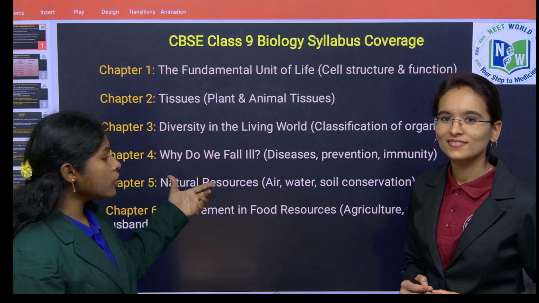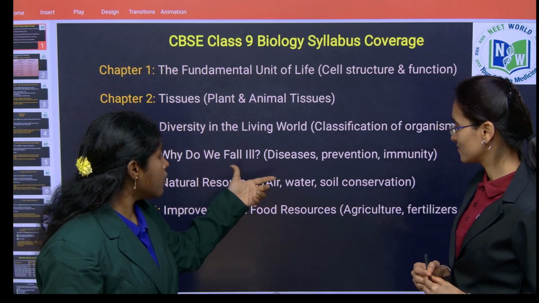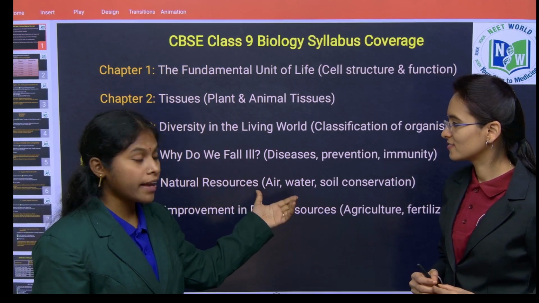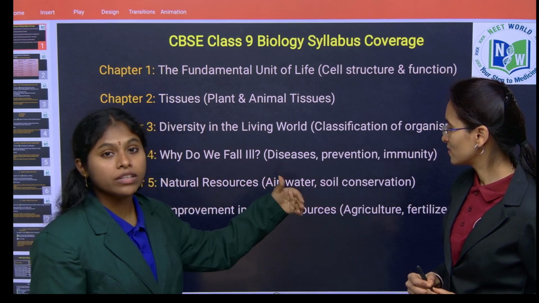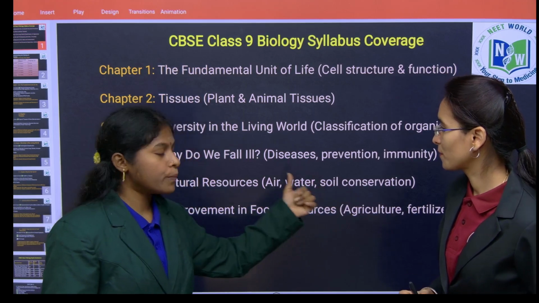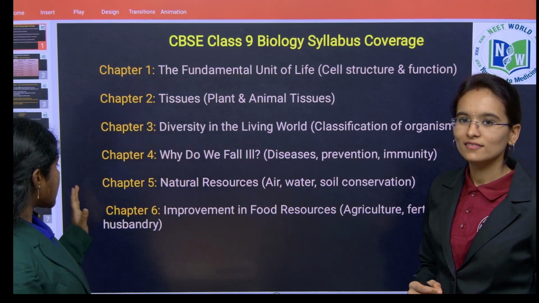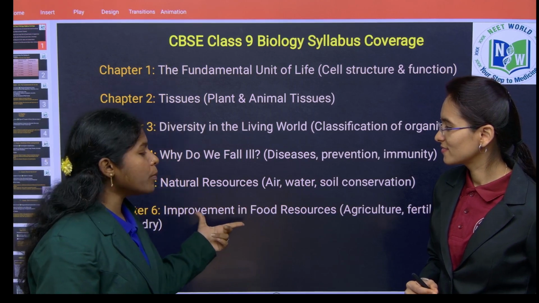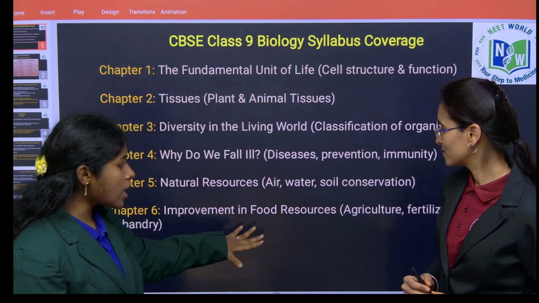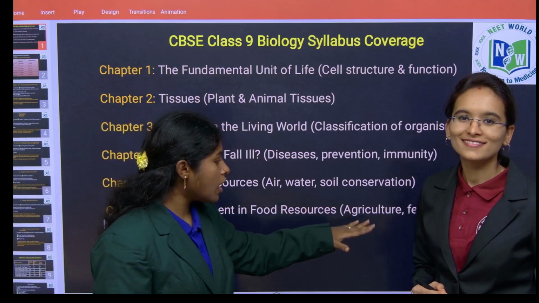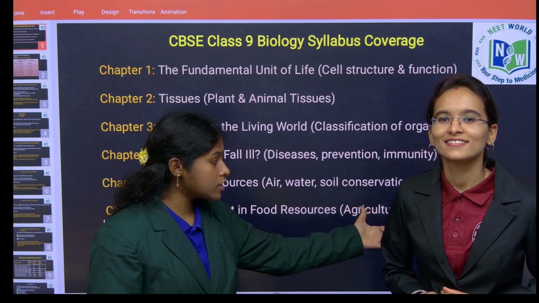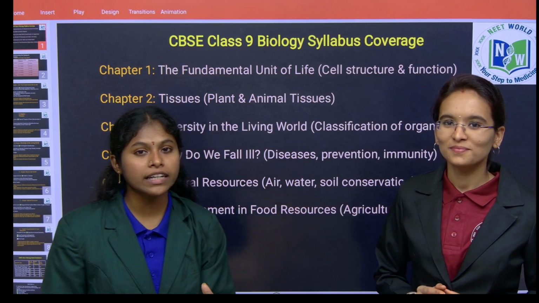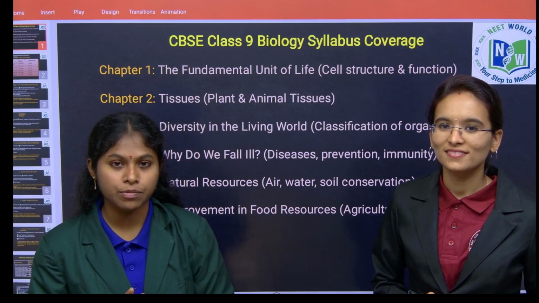In this chapter, we are going to study the various natural resources like air, water, and soil. And in this chapter, we also discuss soil conservation methods in detail. Next, coming to the last chapter, improvement in food resources. In this chapter, we are going to discuss the methods of agriculture, various fertilizers used in agriculture, and importantly the branches of agriculture as well.